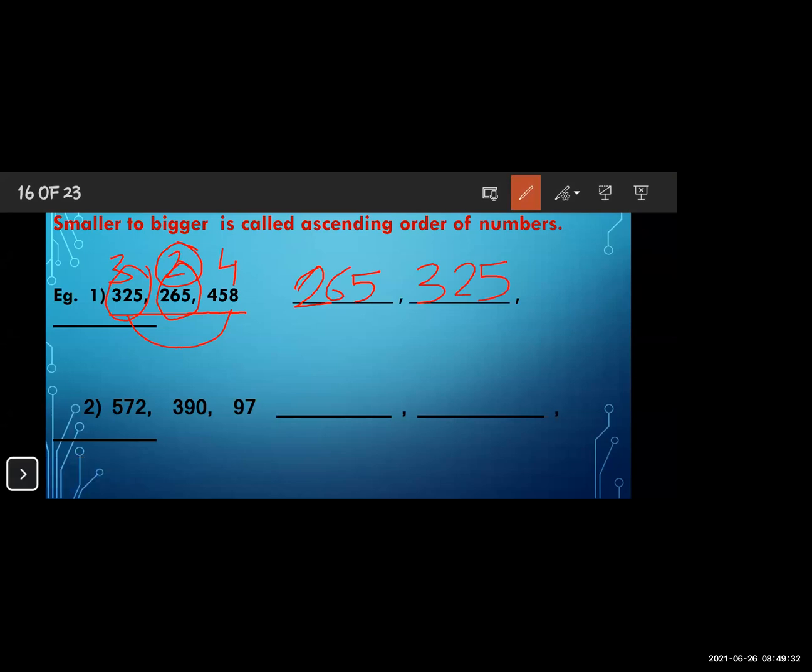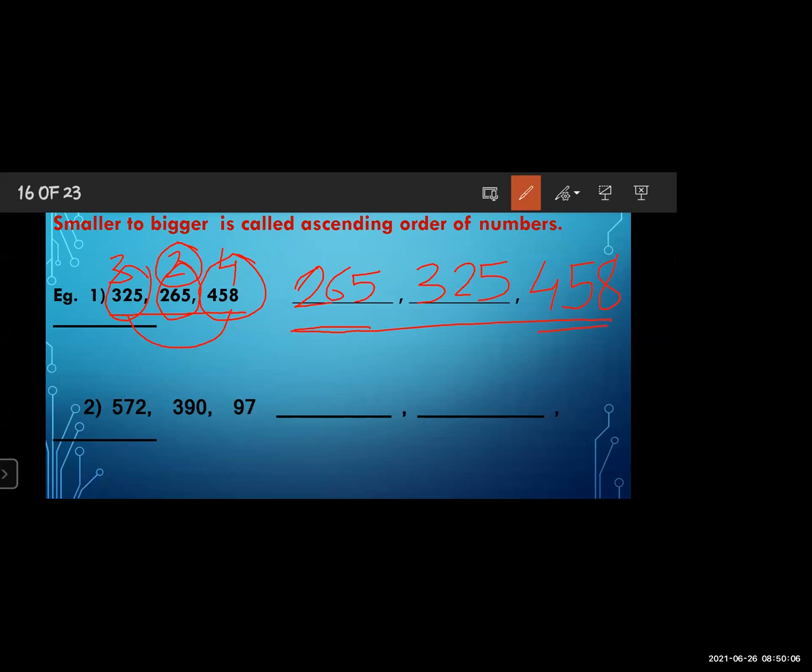After that, what do we have to do? Which number is left now? Only 458. So you have to write 458 at the end. This is the ascending order of the numbers, smaller to bigger. The smaller number is 265 and the bigger number is 458. Okay.